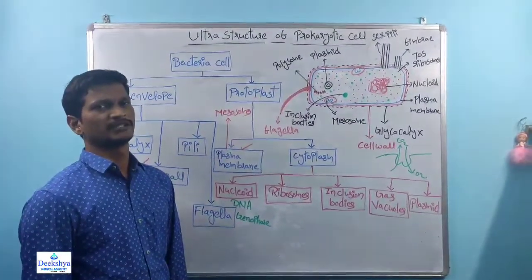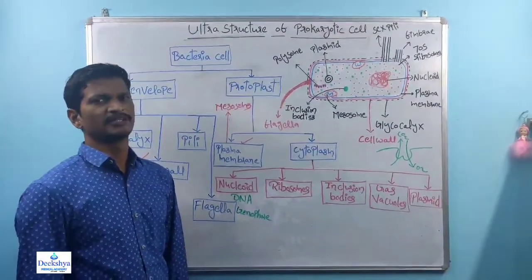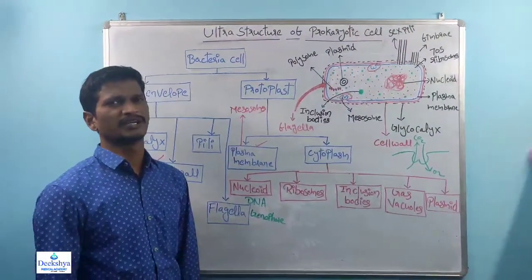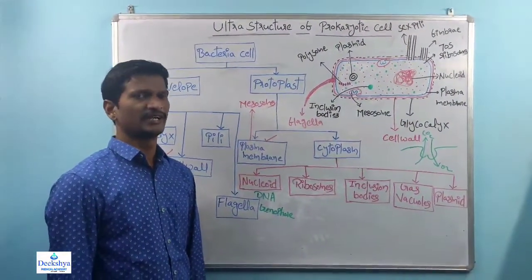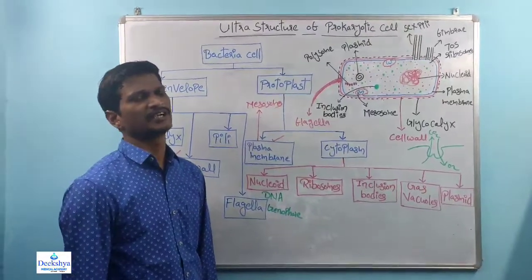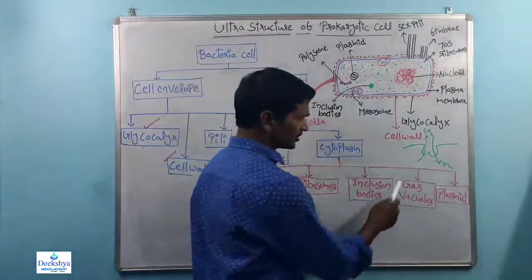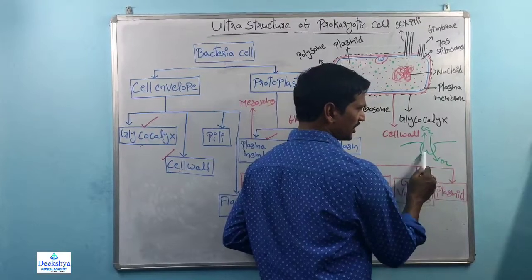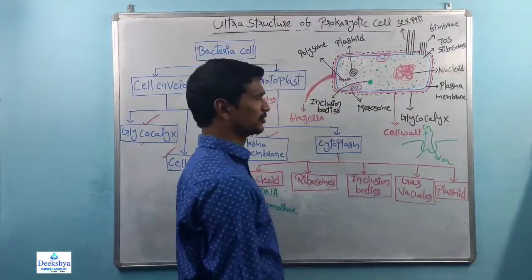So within prokaryotic cells, within the plasma membrane, there are folded structures. Those folded structures support gas exchange: intake of oxygen and release of carbon dioxide. So this is one of the mesosome structures.